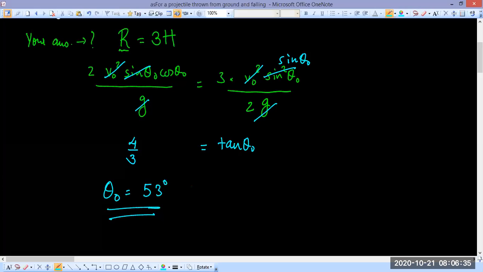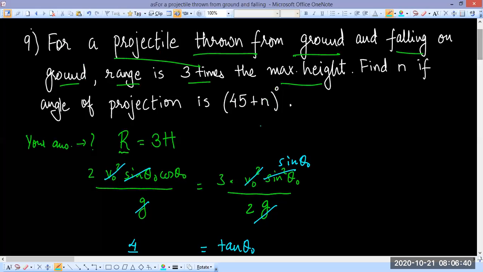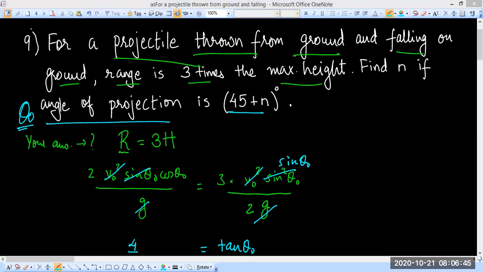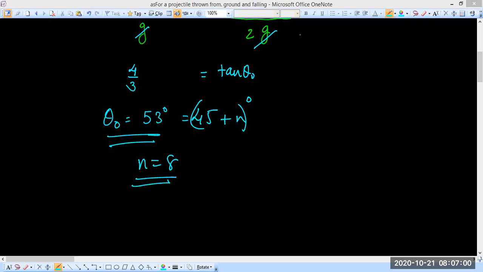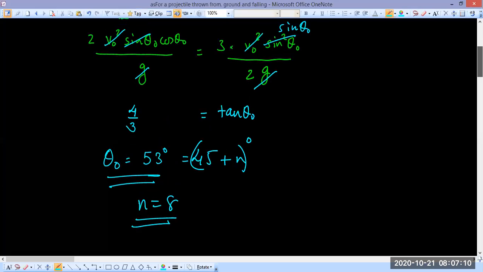Okay, so now it is given in the question that the angle of projection, theta 0, the angle with which it was thrown, is 45 plus n. So if you compare both sides, clearly n is equal to 8. So congratulations to the people who got 8. Well done. Okay, I hope to everyone the method was clear.